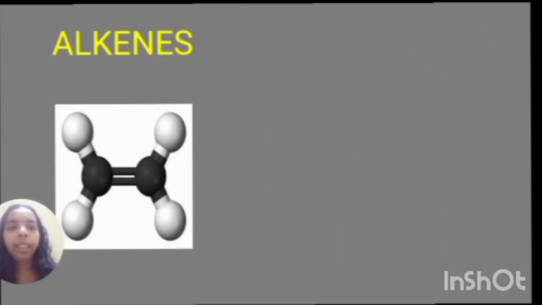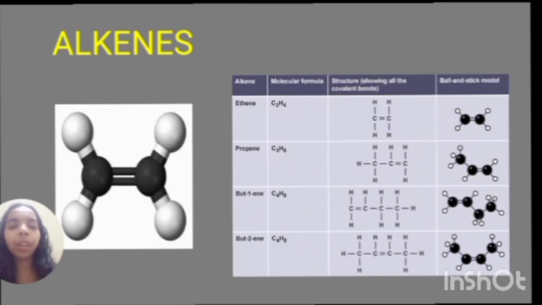Next, we will learn about alkenes. Alkenes means a compound contains at least one double bond. That means if two carbon atoms are connected by a double bond, that hydrocarbon is known as an alkene. Here there are examples given: ethene, propene, butadiene.